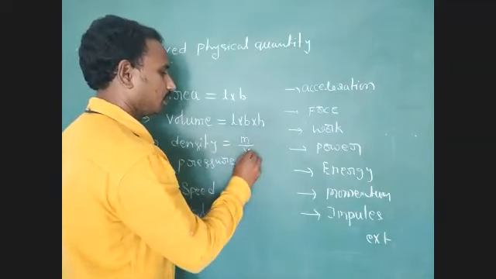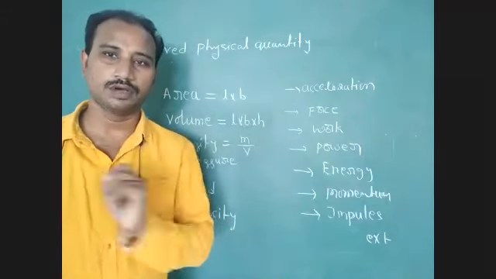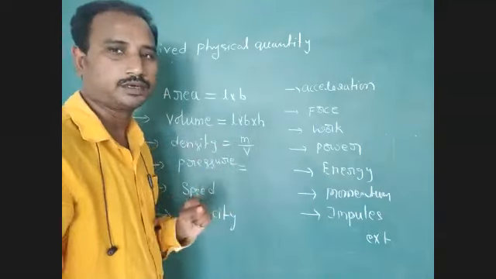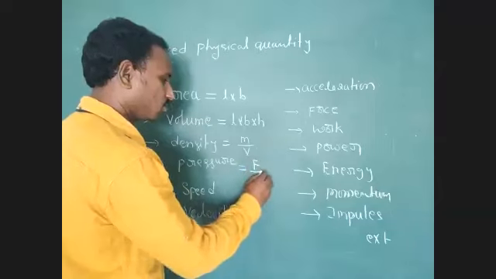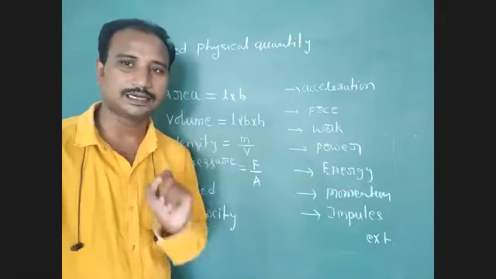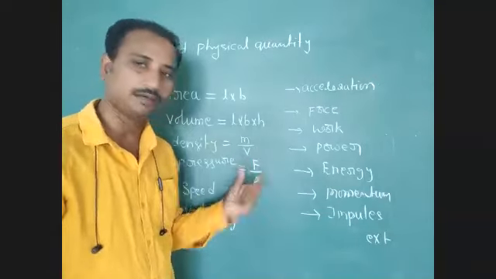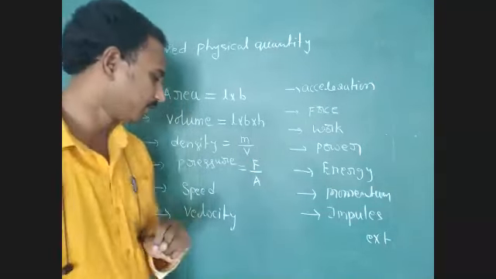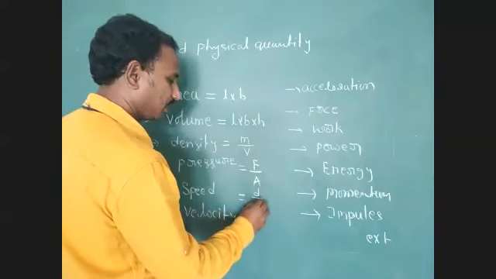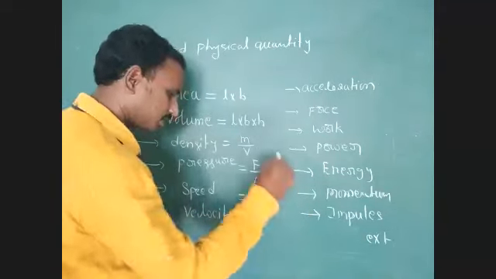Okay, we have to write M by V. Here M represents mass, V represents volume. Next one, pressure. Formula for pressure: force acting per unit surface area. Here consider that surface area, how much? One unit surface area. Force acting per unit surface area. Next one, speed. Speed equal to distance divided by time. Okay, next one, velocity.